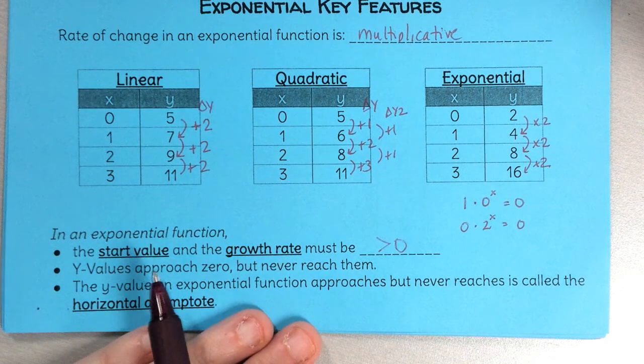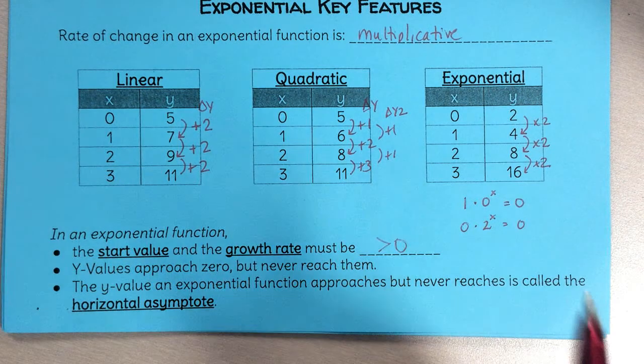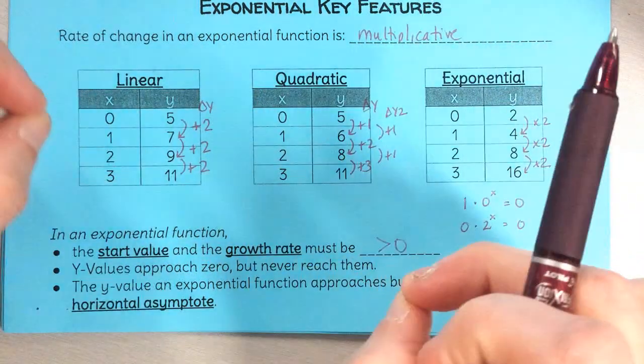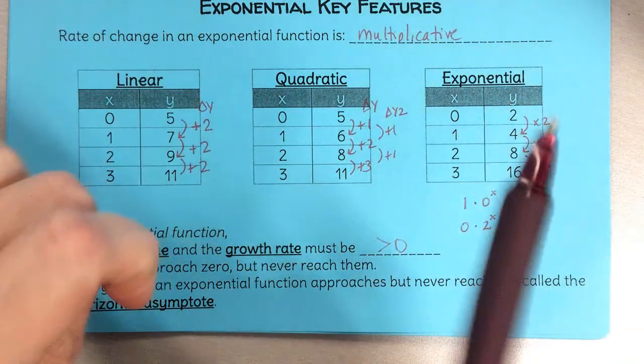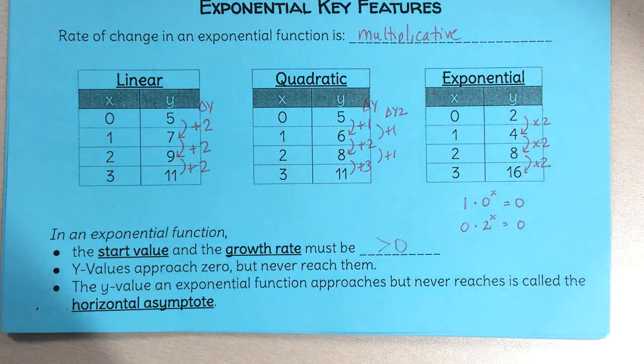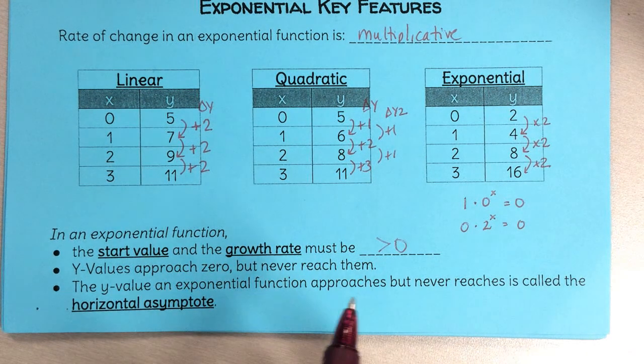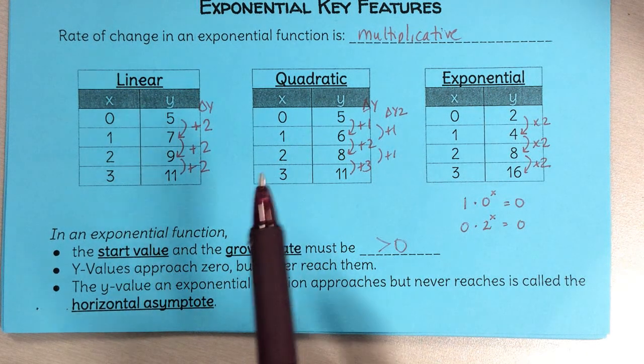Okay, now my y values are going to approach 0 but never reach it. And we talked about this yesterday when we talked about how if I take a piece of paper and I cut it in half carefully, perfectly, and throw away half, I've got half left. Cut that in half, I've got half of that piece, and I have half and half and half and half and half. And theoretically, of course we know practically we're eventually going to hit an atom and then we're going to have a nuclear explosion.